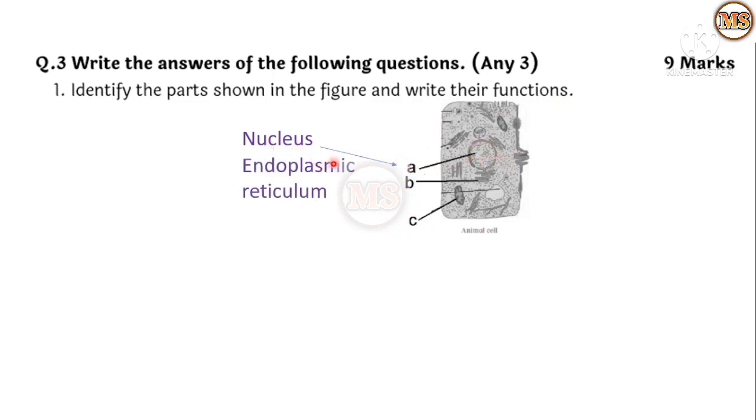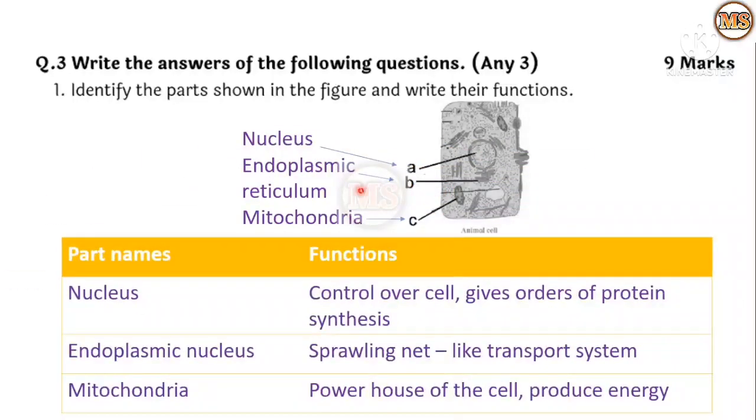Then the second one, the structure which is shown here, B, is nothing but the endoplasmic reticulum. Then this next one is the mitochondria. This structure is a mitochondria. Then we proceed to see the functions of each of the cell organelles. Here the nucleus, see the function. Nucleus controls the cell. Nucleus is controlling the cell activity and it gives orders for protein synthesis.